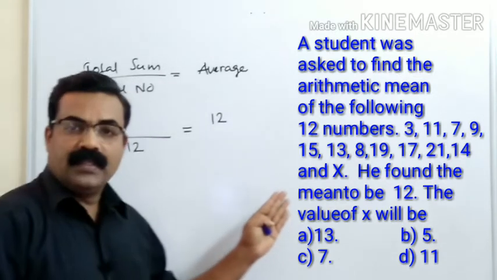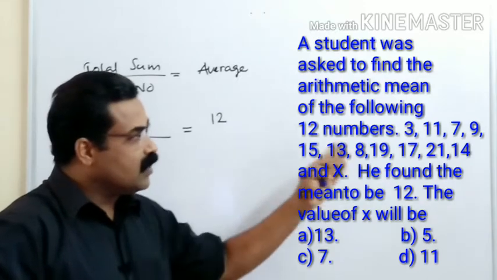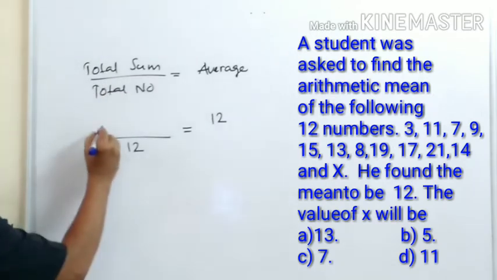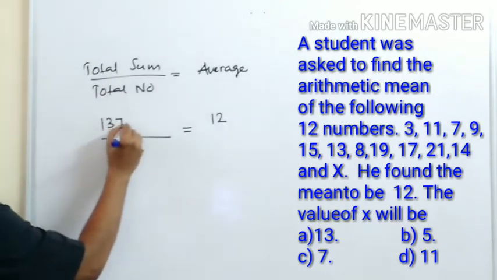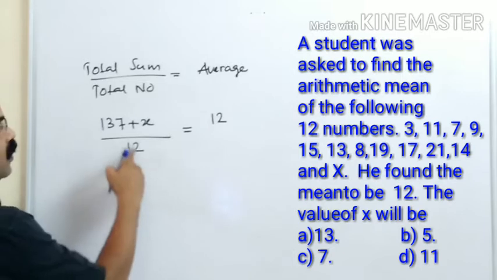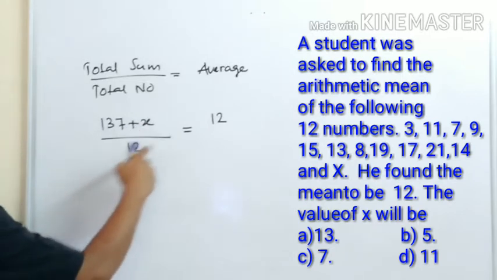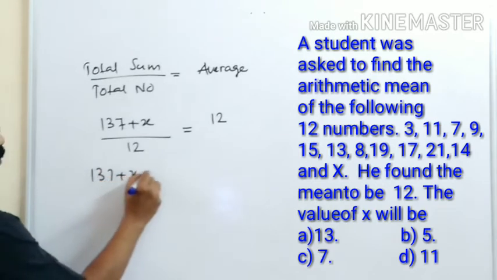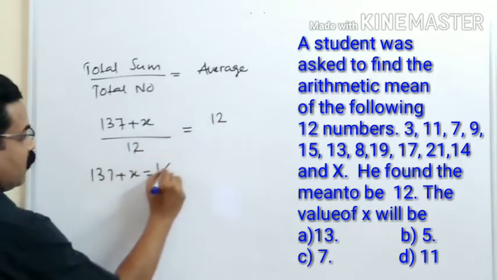Am I right? 137 plus x, that is the total addition of all these numbers. So 137 plus x divided by 12 is equal to 12. When I cross multiply this, I will get 137 plus x is equal to 12 into 12, 144.